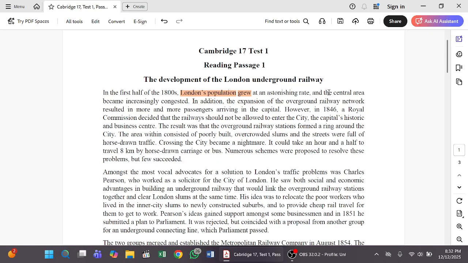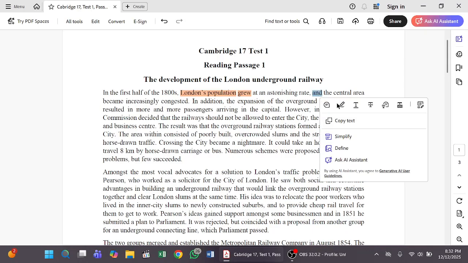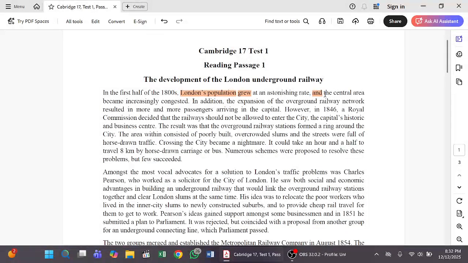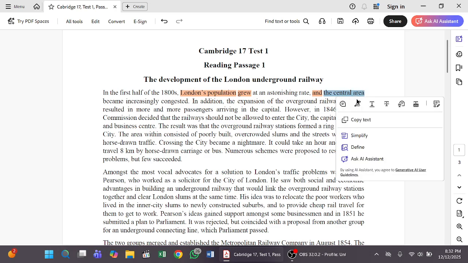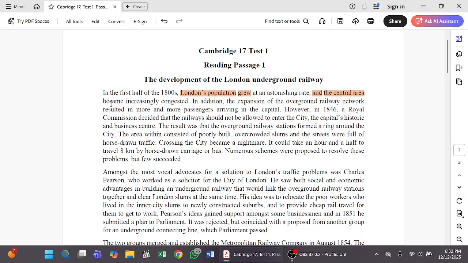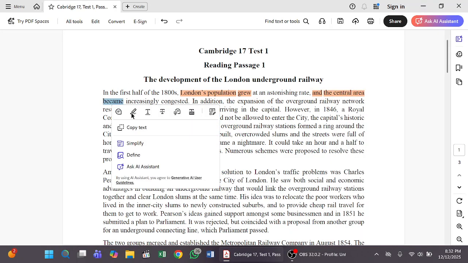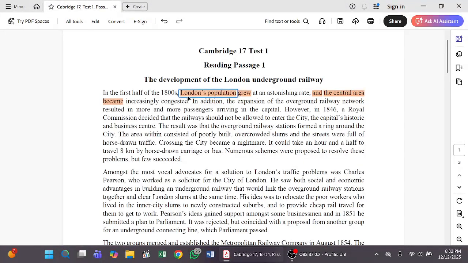Next, here we have two ideas connected with the connector and. Our second subject is the central area, and the verb is became. London's population grew, and the other idea is the central area became congested.